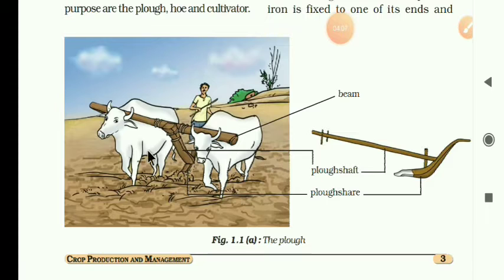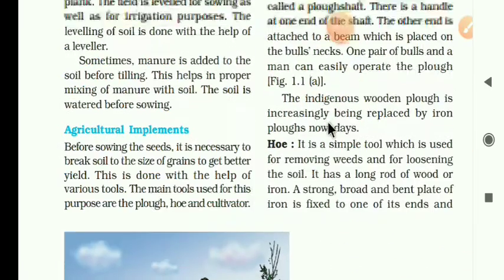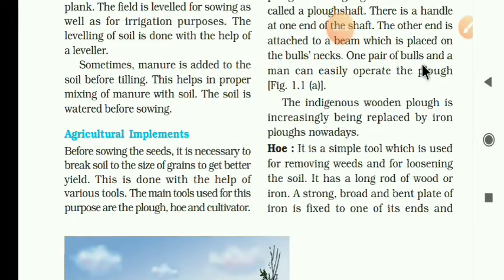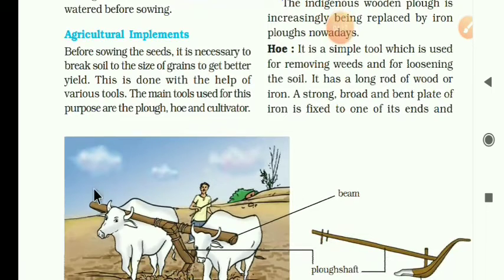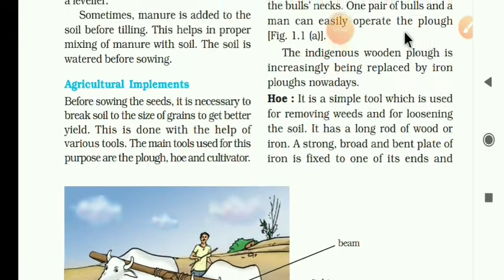One pair of bulls, and a man can easily operate the plow.